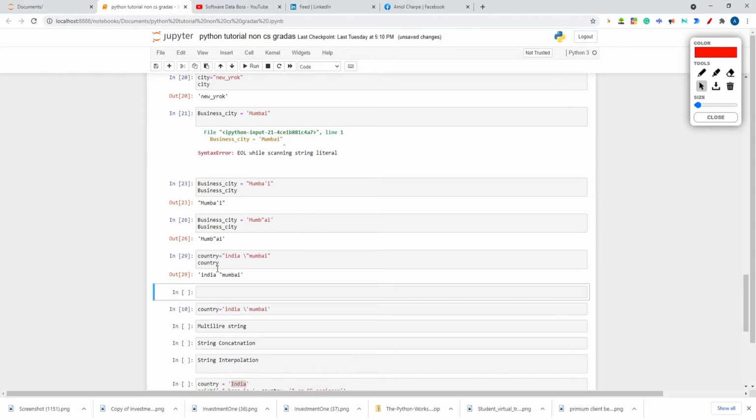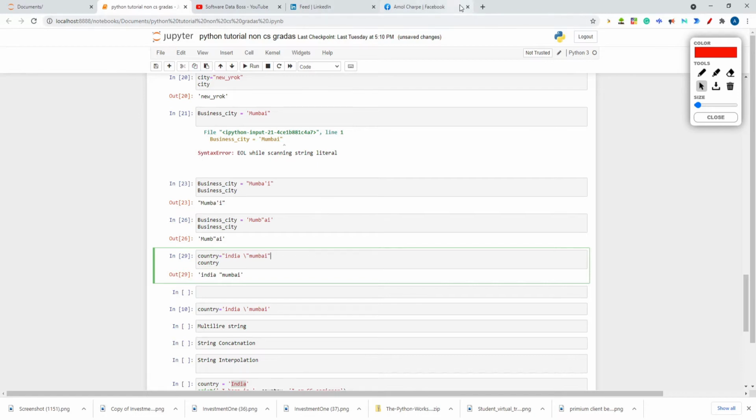Now if I hit enter and print the country variable, what is the result? I am getting the result India, Mumbai. So I am getting everything inside this quote as a string, even though I have quotes in between also. So the slash is called an escape sequence. What this concept is, a concept of ASCII sequence.